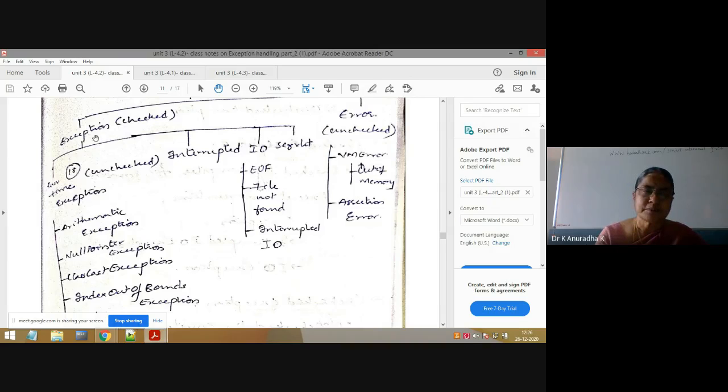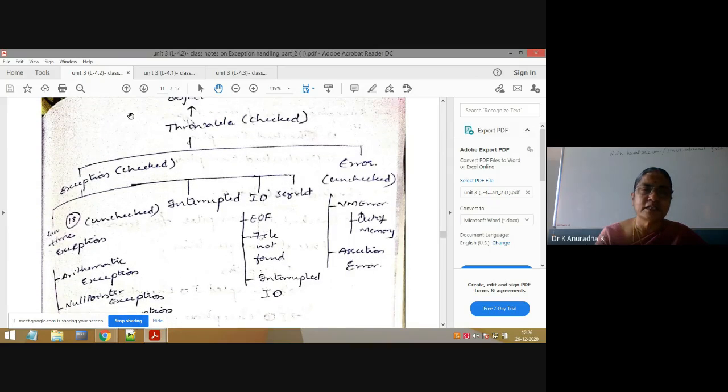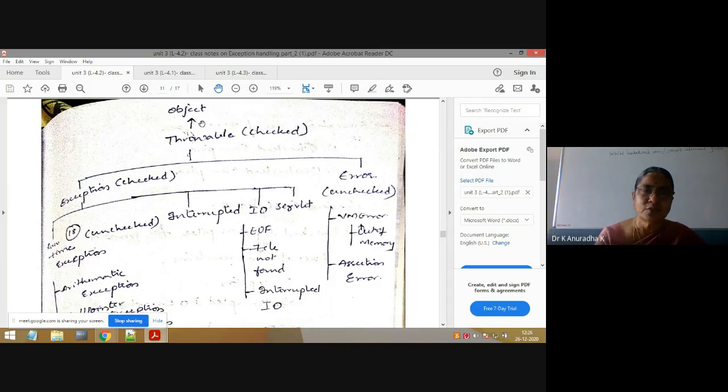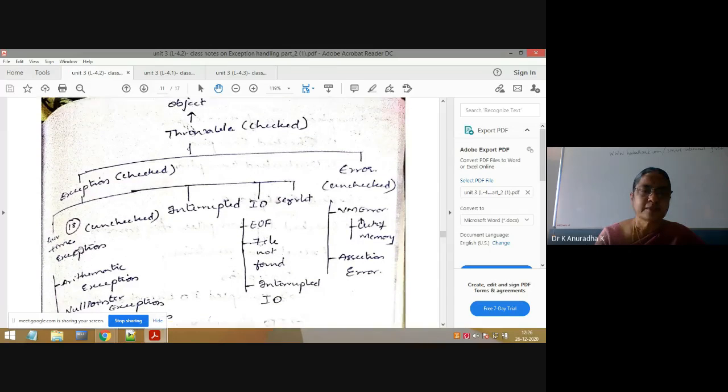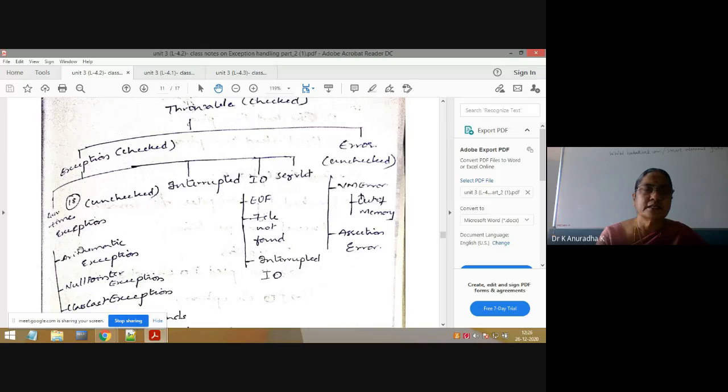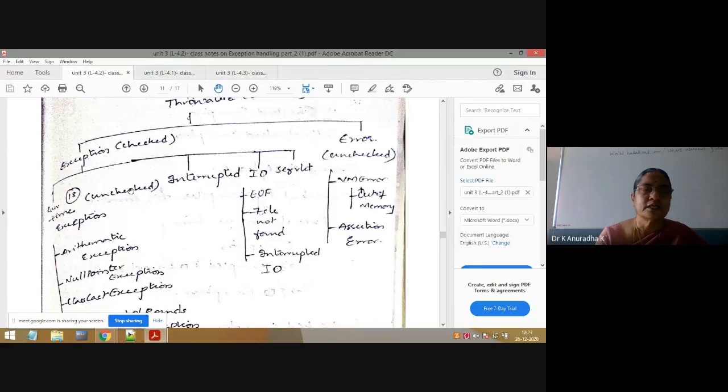And see the hierarchy, it is multi-level inheritance. If you take this path, is it multi-level? Yes. Throwable is a subclass of Object. Again, Exception is a subclass of Throwable. Again, RuntimeException is a subclass of Exception. Like that, it is multi-level inheritance. Like hierarchical inheritance, you know hierarchical inheritance, no, this full figure is for hierarchical inheritance.